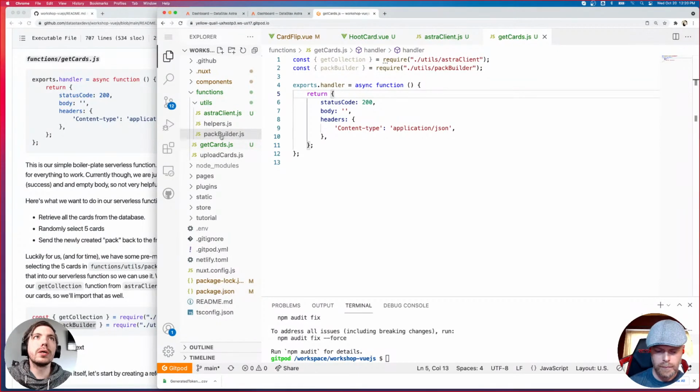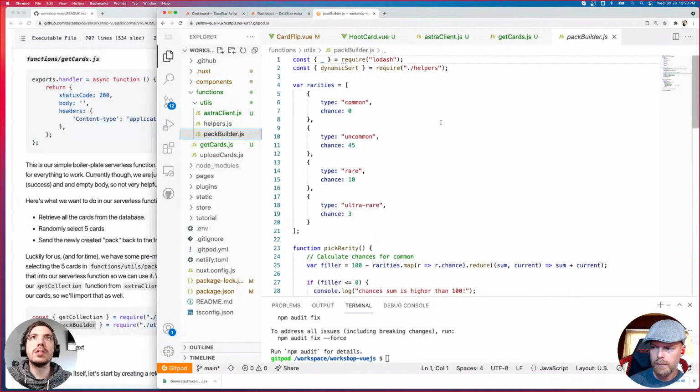All right, let's take a real quick look at pack builder. We won't dive too deep, but basically this is how we determine the rarity, or the probability of selecting a certain rarity, right? So we have our common, which is going to be used all the time. It's the most common. It's going to fill in anything that's not selected. Our uncommon has a chance of 45, rare is 10, ultra rare is 3. This is just how we determine the rarities.